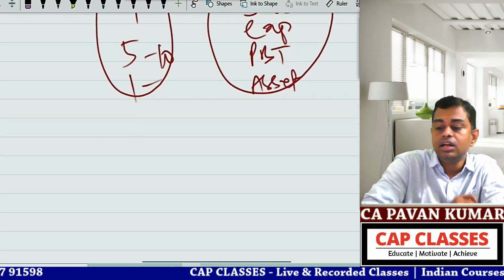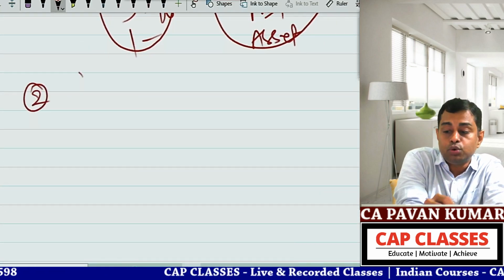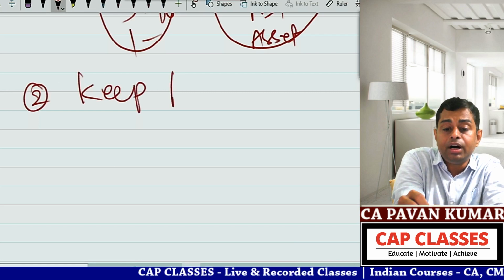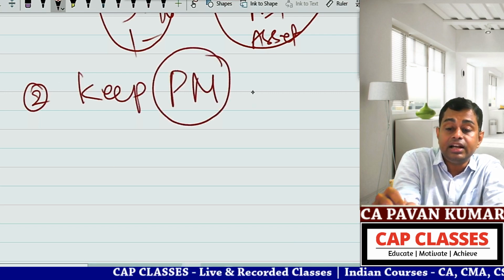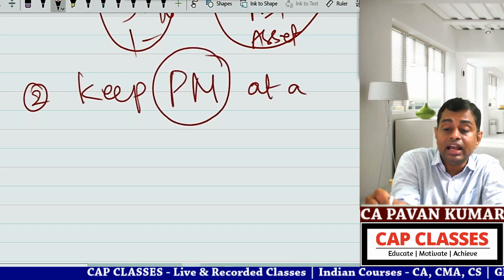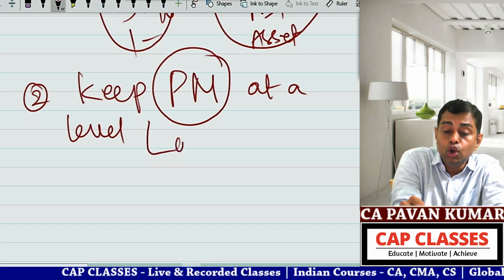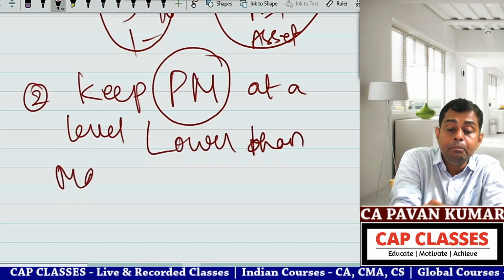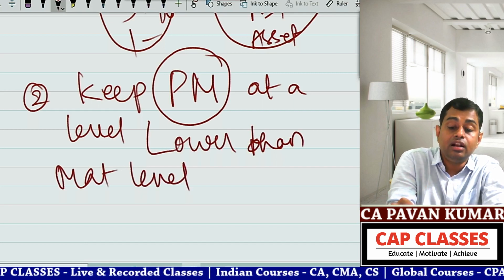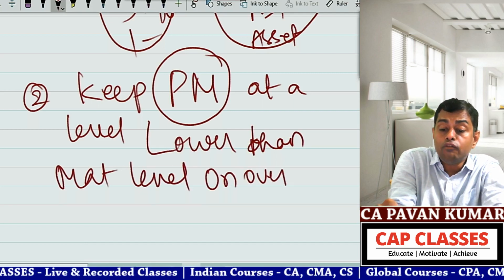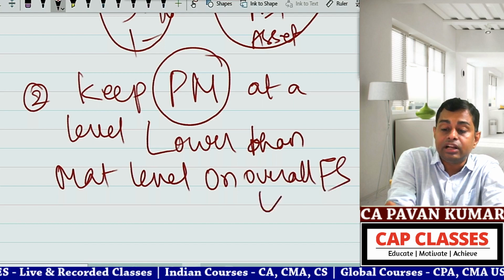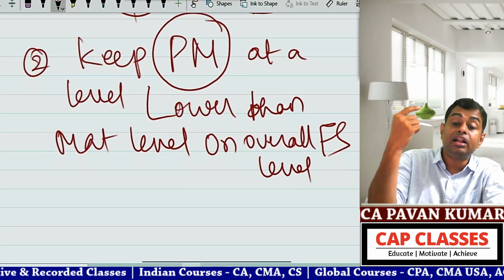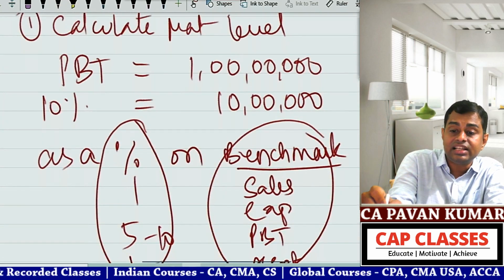You understand it? Step 2, keep performance materiality at a level lower than materiality level on overall financial statement level. So overall financial statement level, your materiality is 10 lakhs here.